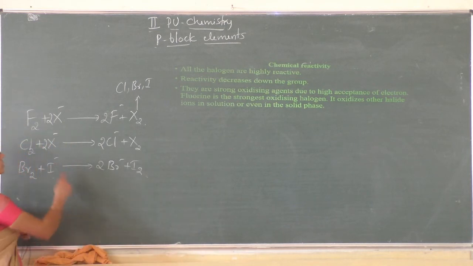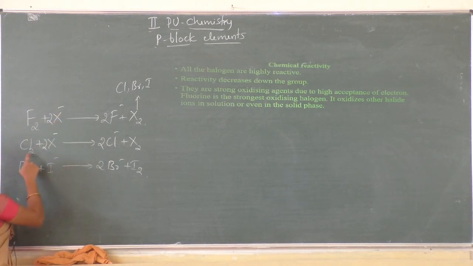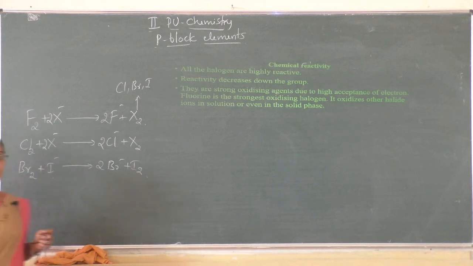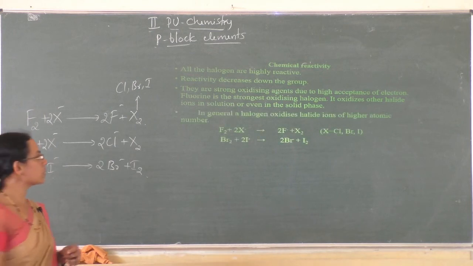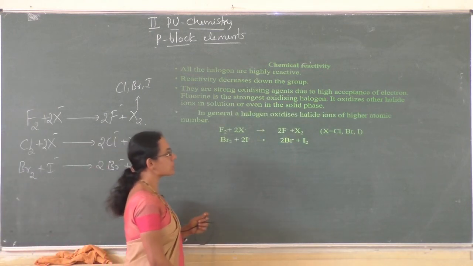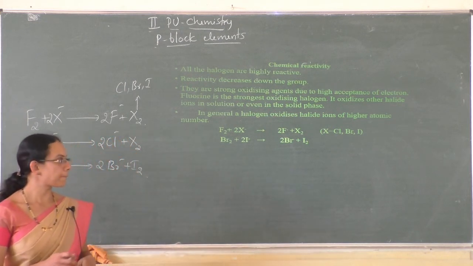Fluorine is the strongest oxidizing agent. It oxidizes halide ions of higher atomic number, that is, it can oxidize chloride ion, bromide ion or iodide ion, whereas chlorine can oxidize either bromide ion or iodide ion, whereas bromine can oxidize only iodide ions. So in general, a halogen oxidizes halide ions of higher atomic number.